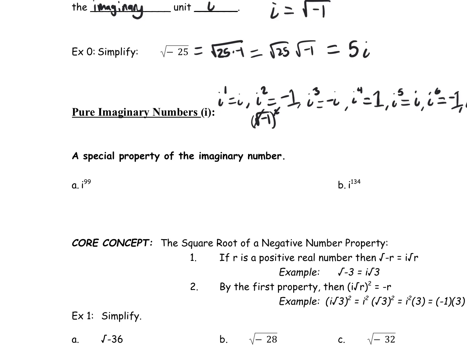All right, so i to the 99th, so we take 99 divided by 4, and that gives us 24 and 3/4. All right, so then we can take this 3, that's the power that we're going to be raising it to, so that's going to be the same thing as i to the third power. And so that means that this is going to be equal to -i.